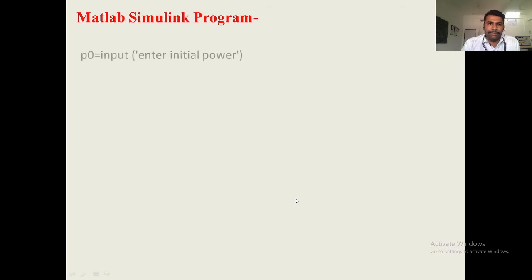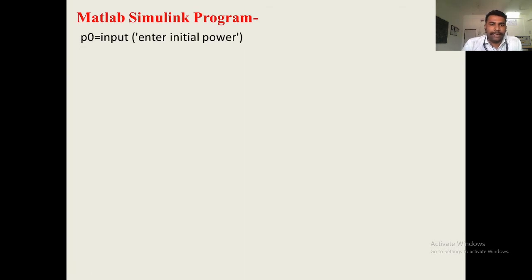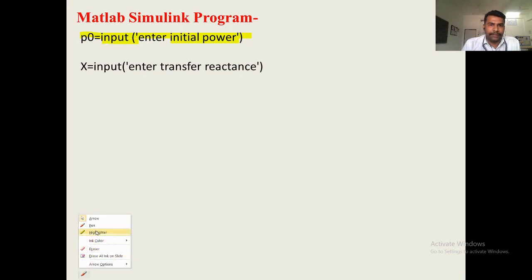Now, the MATLAB Simulink program. Initially, we will start with some values that are already given in the statement of the numerical. We will input these values through the keyboard. For that purpose, we will use the input function. When you use the input function, you enter the values through the keyboard. So, P0, that is electrical power, we will enter through the keyboard as this value is already given in the statement. Then the next value X, that is reactance.